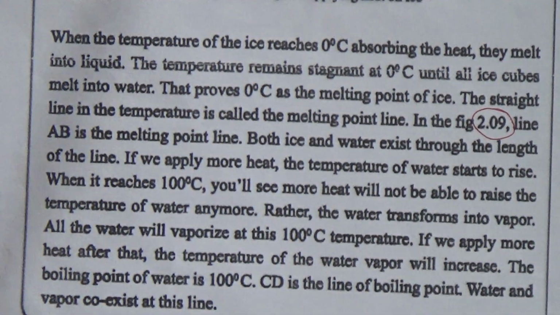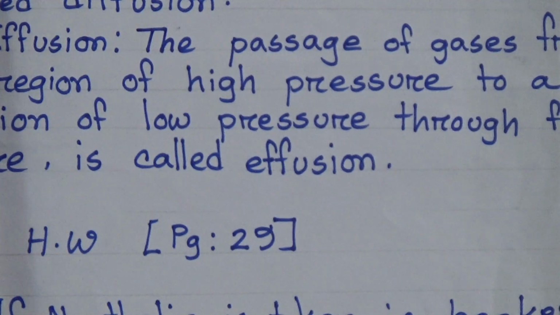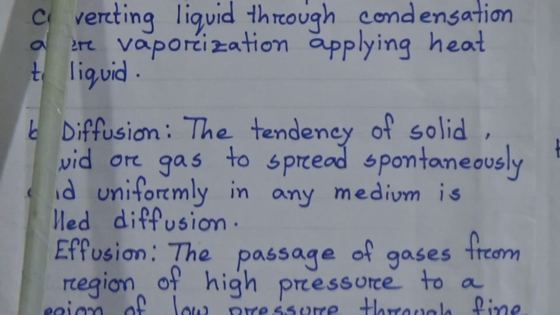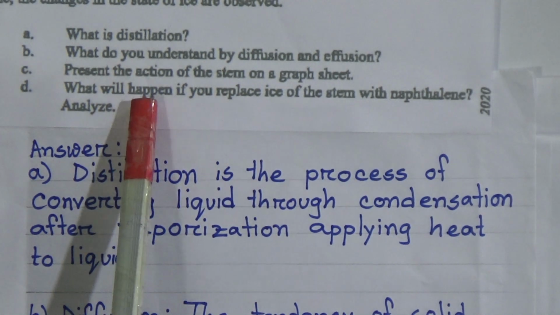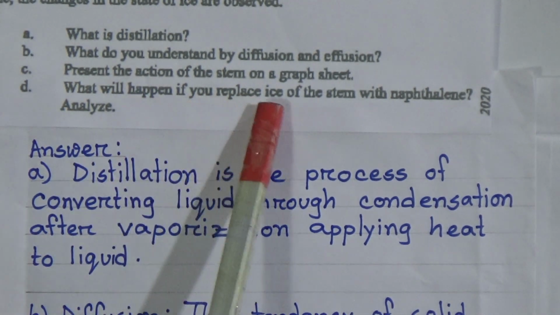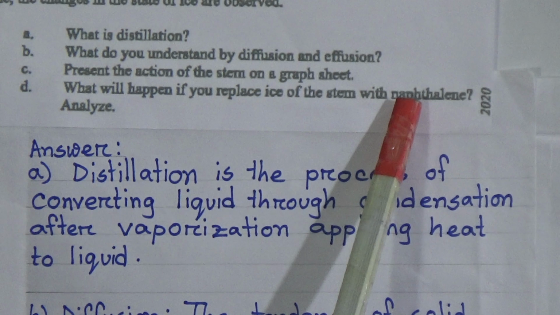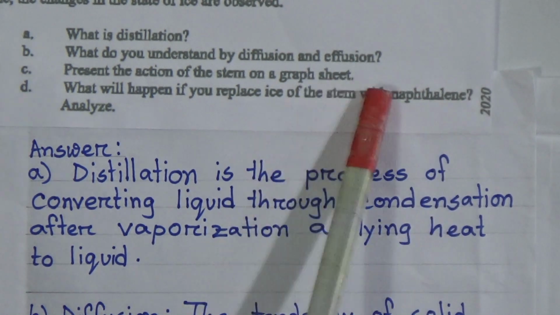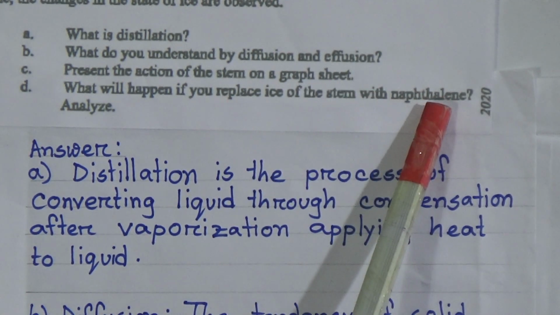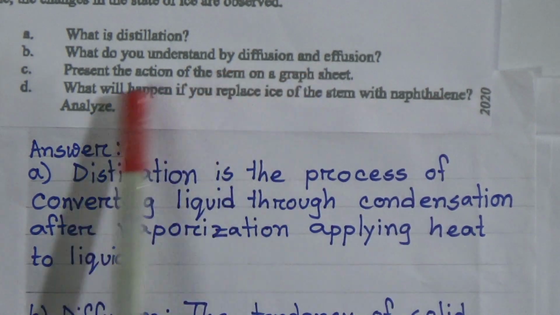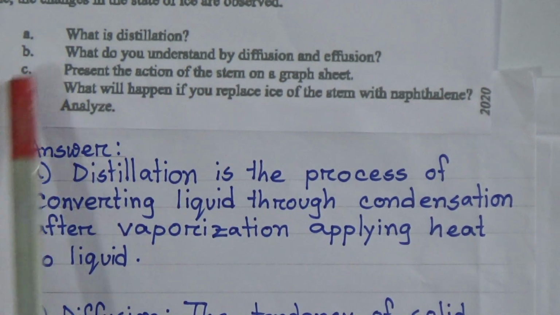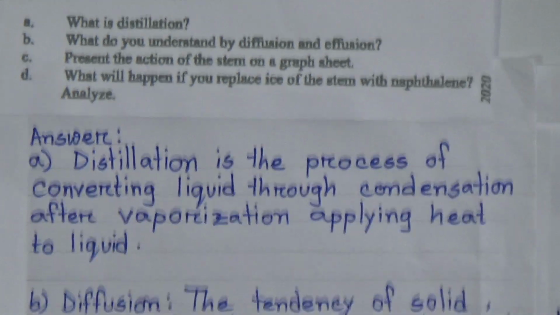Now come to question D. Here, what will happen if we replace the ice of the stem with naphthalene? If we replace the ice cubes with naphthalene, what will happen? We have to analyze this. Now come to the answer of D.